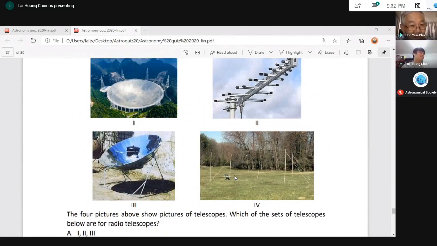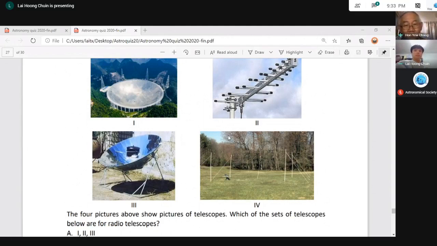So 1 is correct. Radio telescope, the world's biggest single-dish FAST telescope in Guizhou, in southern China. And this is our log periodic radio antenna. It's used for TV reception, but it also can be used to receive radio waves from space, for radio astronomy. And this is our radio dish antenna. This is a log periodic antenna, and this is a dipole antenna. It's actually a vertical pole, but here you have 2 parallel copper wires. These are what we call dipole antennas that will receive.